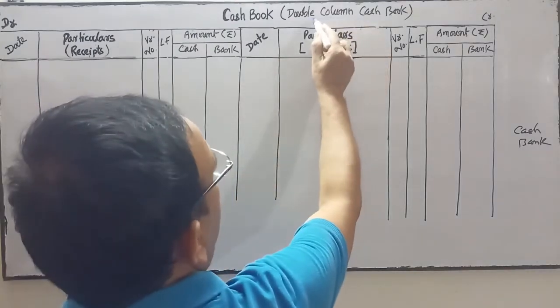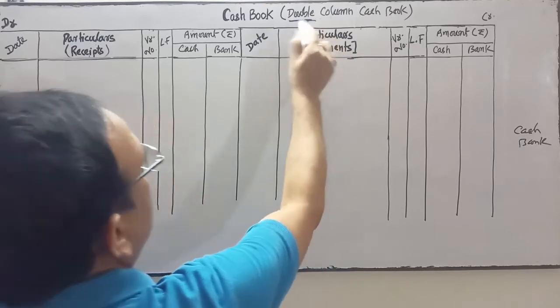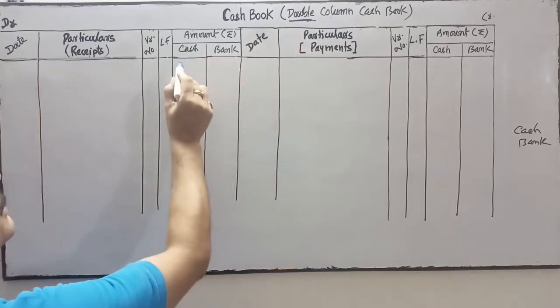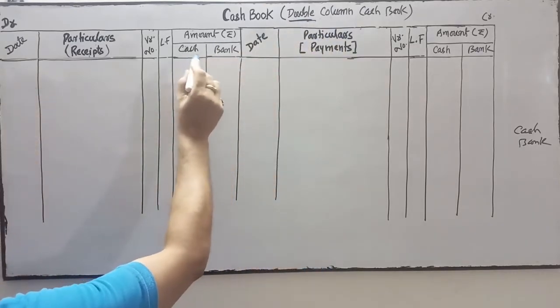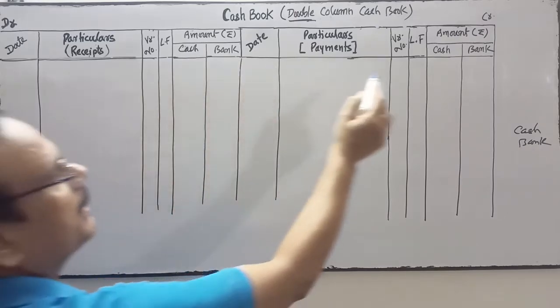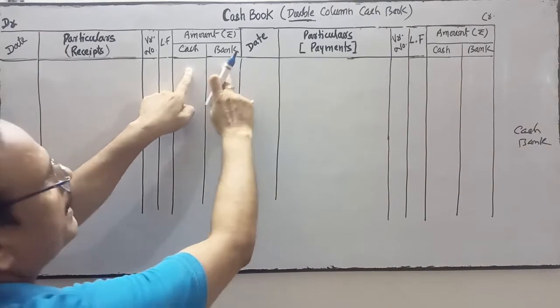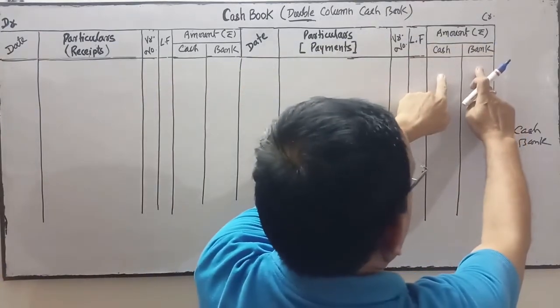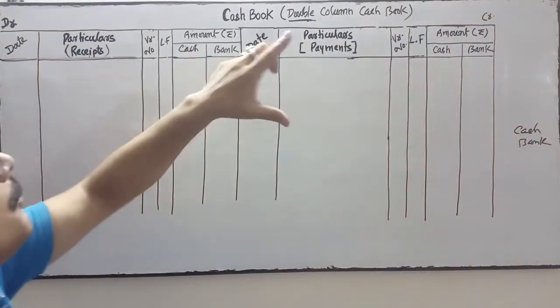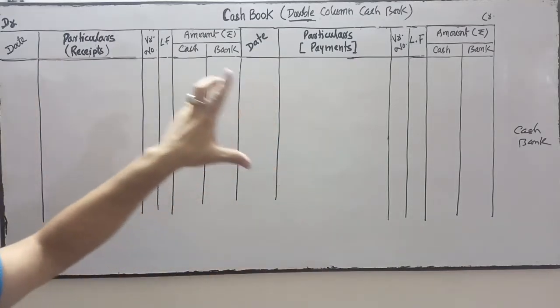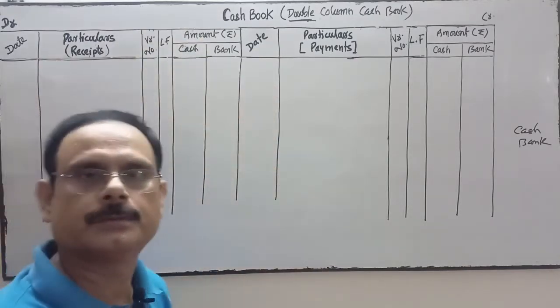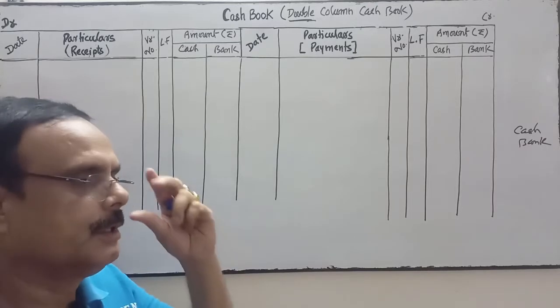I say it's a double column cash book because in the amount column there are two amount columns: one column is for cash, another column is for bank. On the debit side there are two columns for the amount, cash and bank, and on the credit side as well. That's why this cash book format is called a double column cash book.